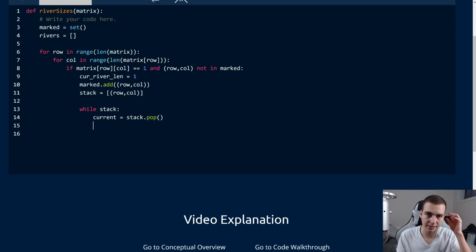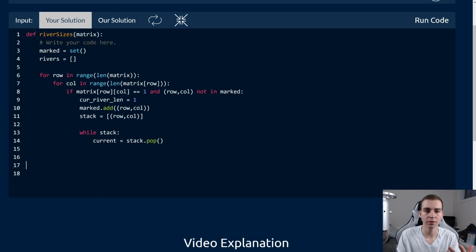What we're going to do next is get all of the neighbors of this and then look at all of those neighbors and see, what are those neighbors? Are they ones? Are they zeros? Should we look at them? Should we add one to our current river length? Do we see another one that's adjacent to it? What do we do? So what we need to do that though is create a function that can give us all of the neighbors based on a current position in our matrix.